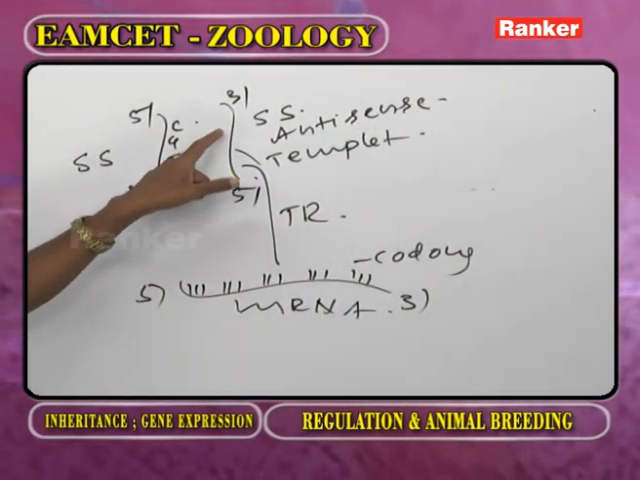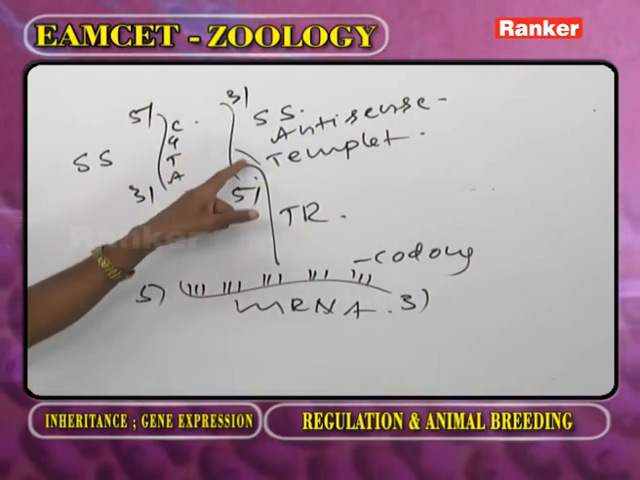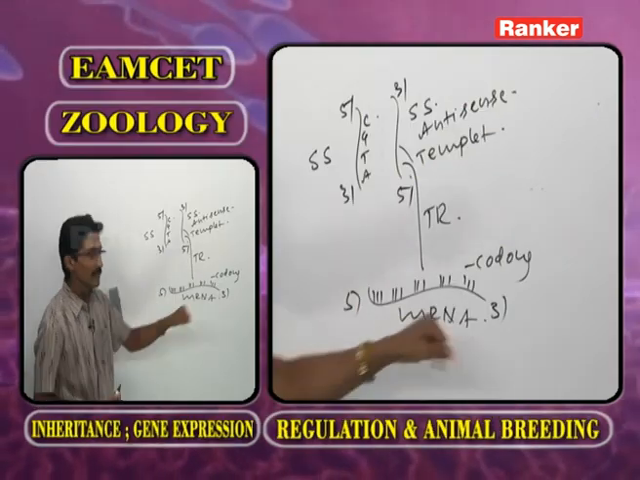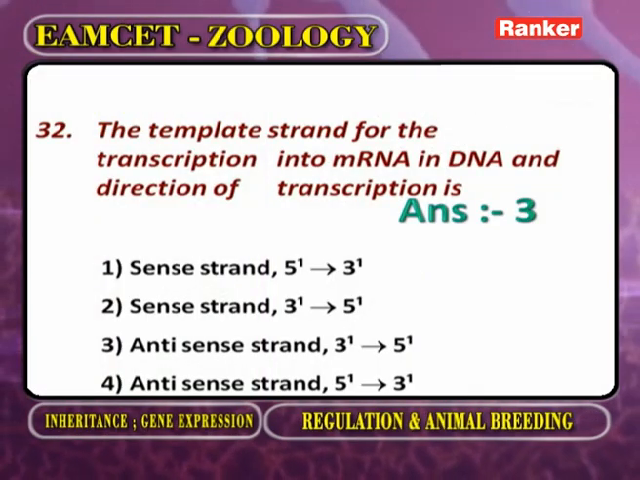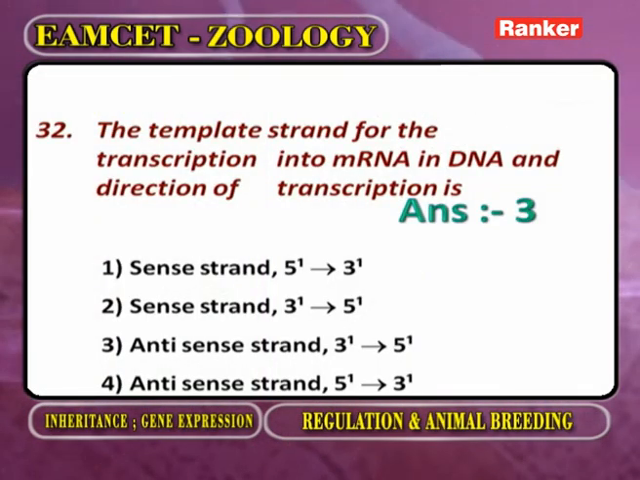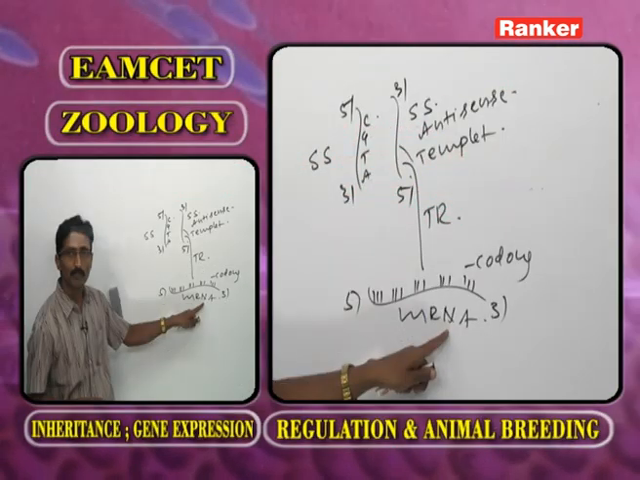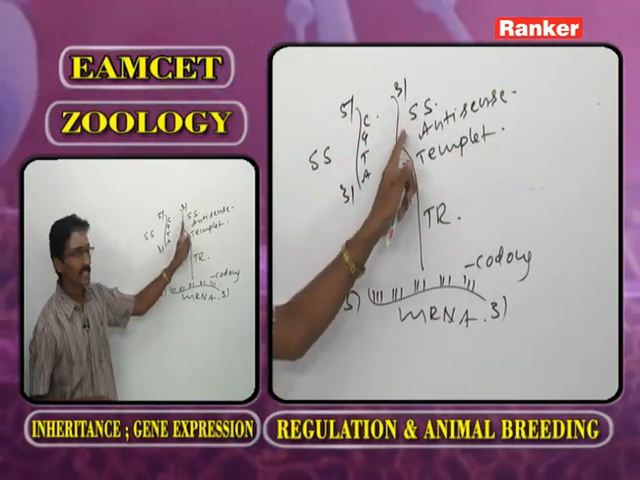Because on this strand the information is transferred to mRNA. So what is the direction of the template? 3'-5'. What is the direction of mRNA? 5'-3'. Here we are asking about the template strand for transcription into mRNA in DNA, and the direction is, the answer is antisense strand 3'-5'. From this, mRNA will be synthesized in which direction? 5'-3'. Now the answer is this one.